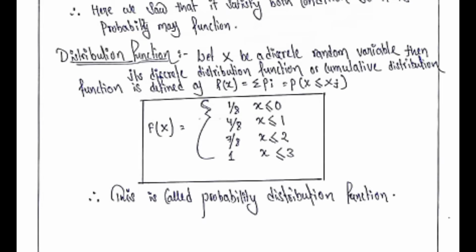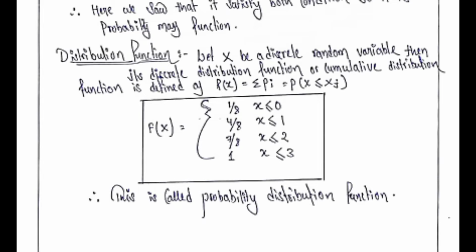So for example, we can take the above example as we discussed earlier. Let us tabulate the distribution function F(x) such that x is less than or equal to 0, that is we are considering the number of heads less than or equal to 0. One condition is satisfied, therefore the probability will be 1 by 8. And for x less than or equal to 1, that is the number of heads less than or equal to 1, that means the number of heads equal to 0 plus the number of heads equal to 1.